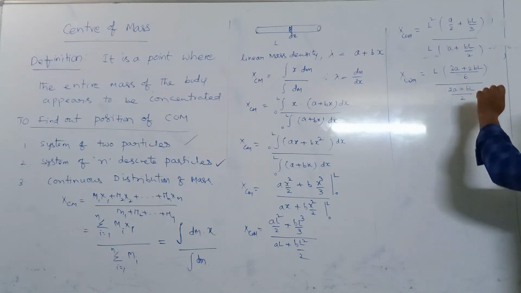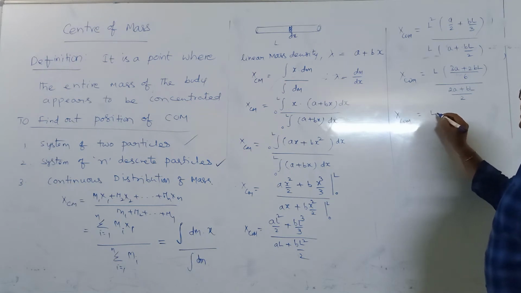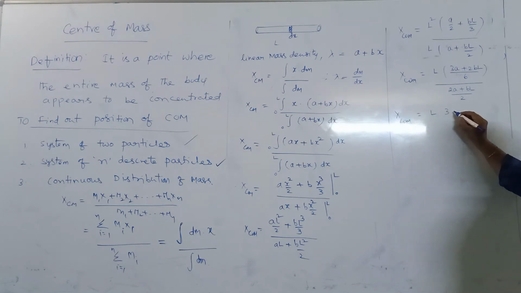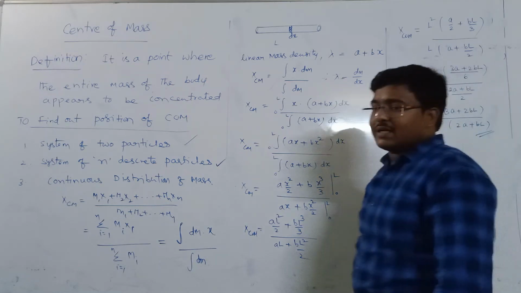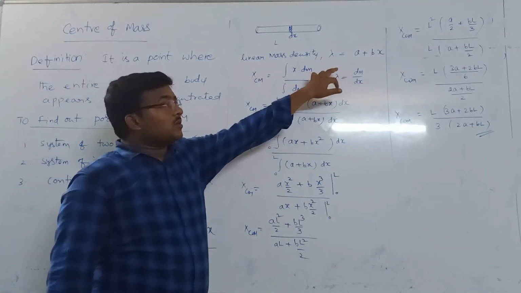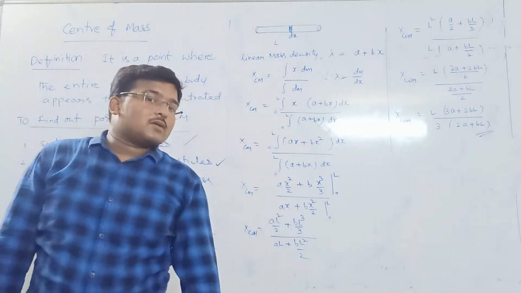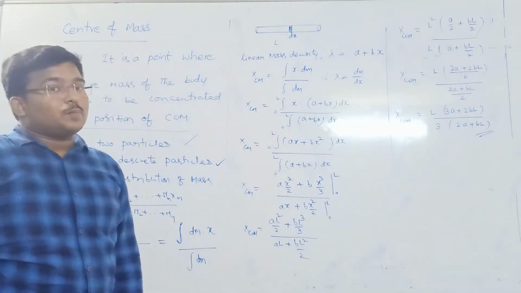Hence we can write x center of mass is equal to L into 3a plus 2bl by 3 times 2a plus bl. So this is the center of mass position. If we know the constant values a and b, then we will get the correct answer where exactly the center of mass will be present.